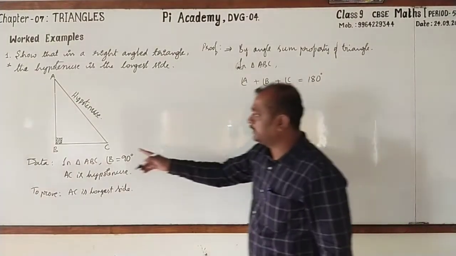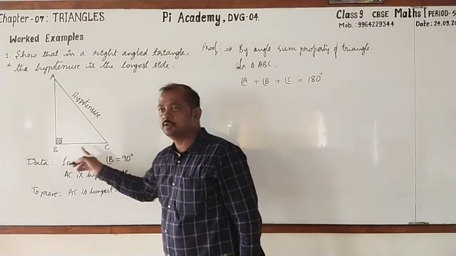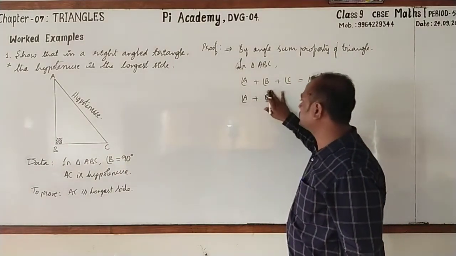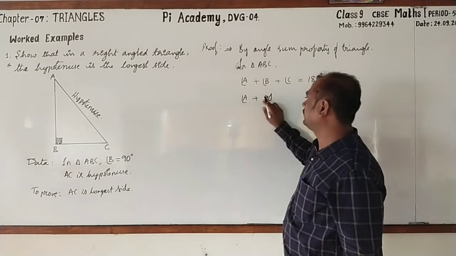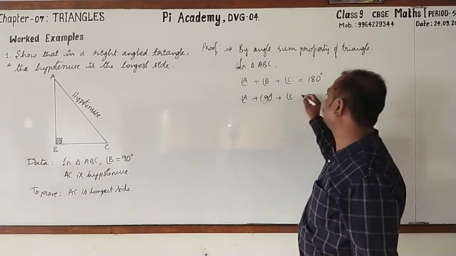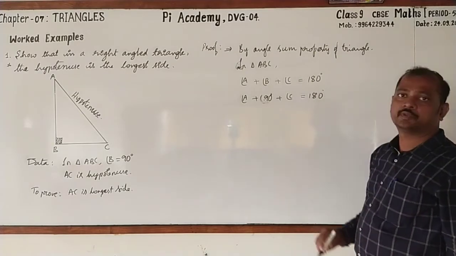We know the measurement of angle B, is it not? Write that. Angle A plus B, B is how much? 90 degrees. Plus angle C is equal to 180 degrees.